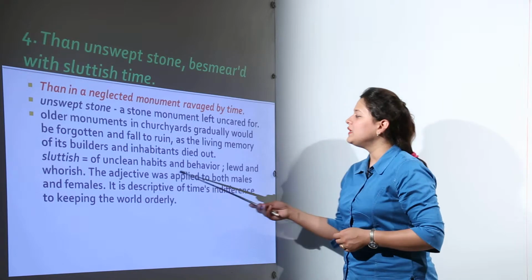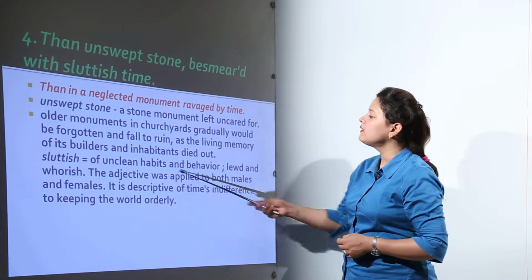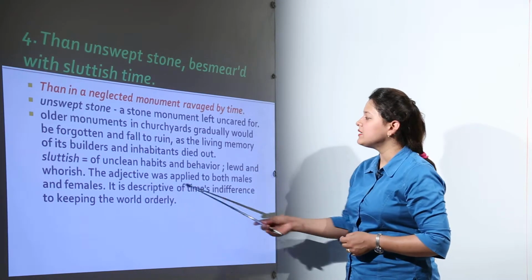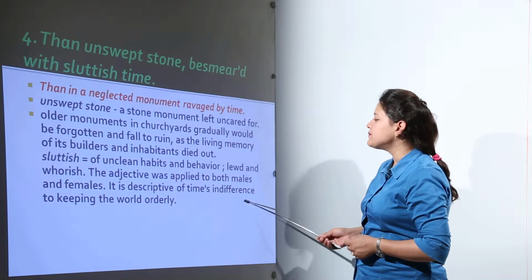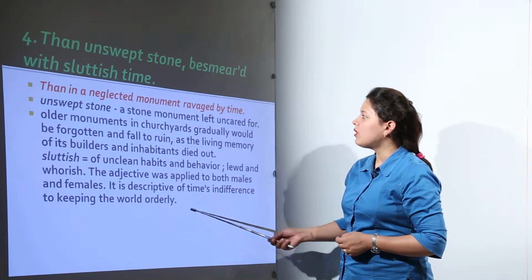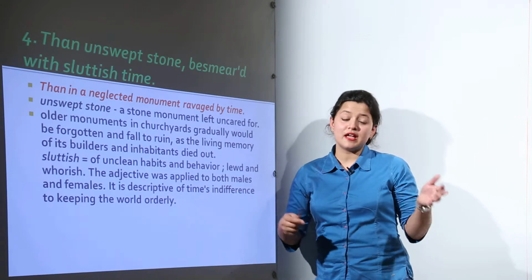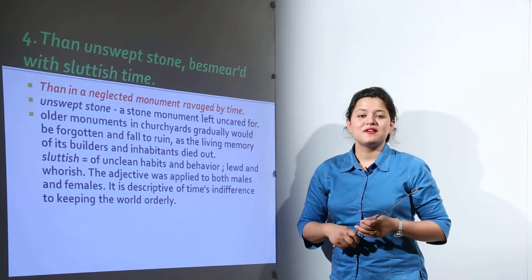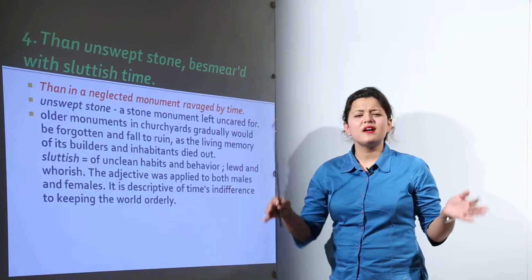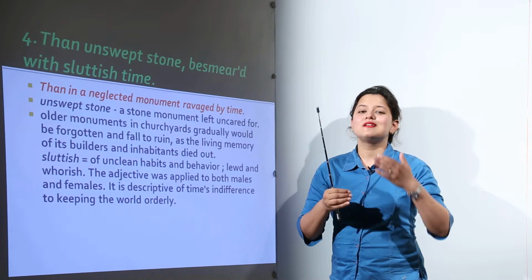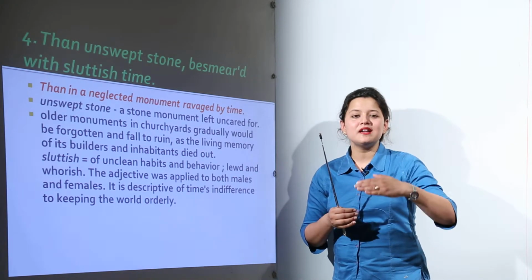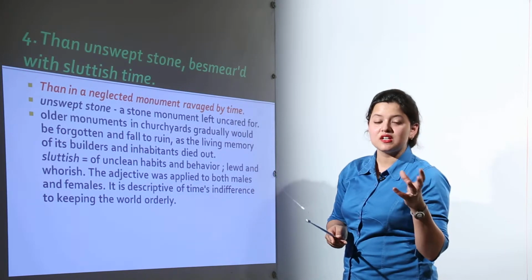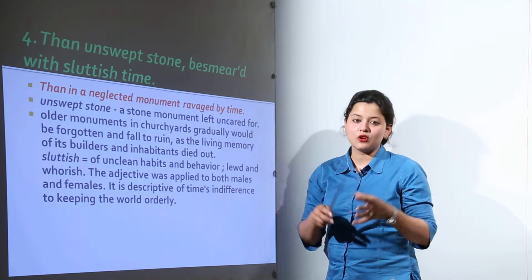Sluttish here means of unclean habits and behavior, that is lewd. The adjective sluttish is applied to both males and females. It is descriptive of time's indifference to keeping the world orderly. Now we know that as time goes, we cannot keep all the objects as they are along with us, right? As time passes by, many things keep on degrading one by one. So we are still talking about time that is sluttish. Sluttish means it cannot keep up all things along with it.